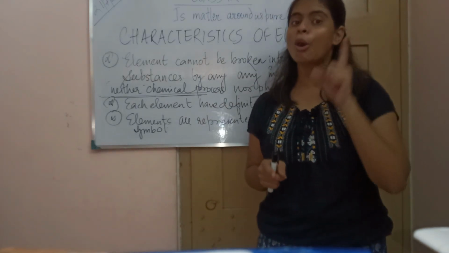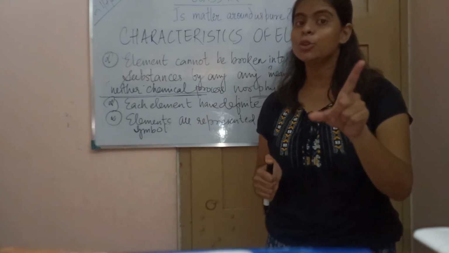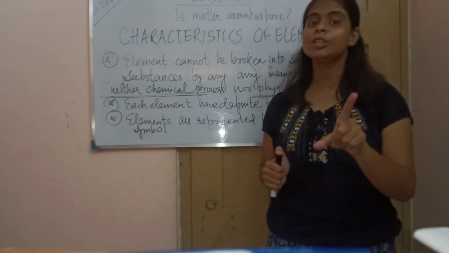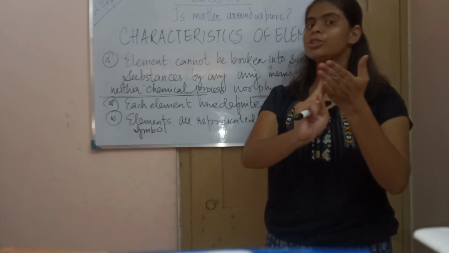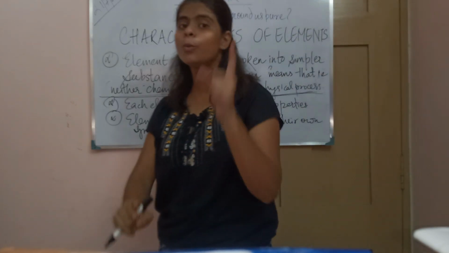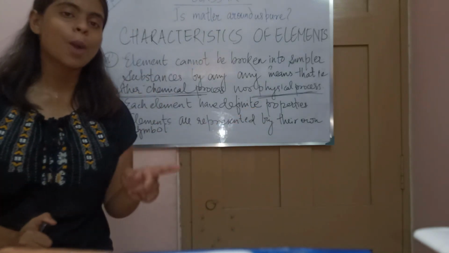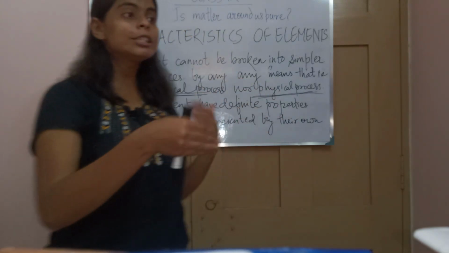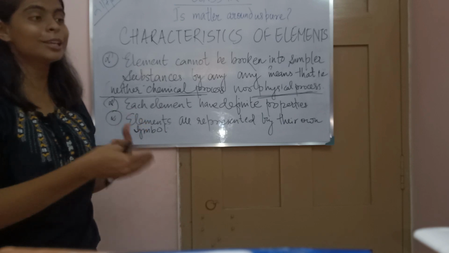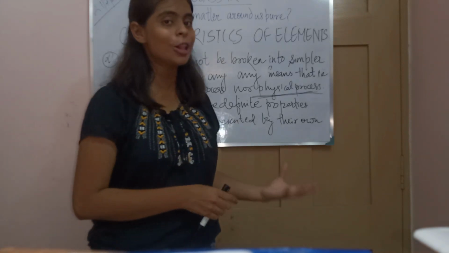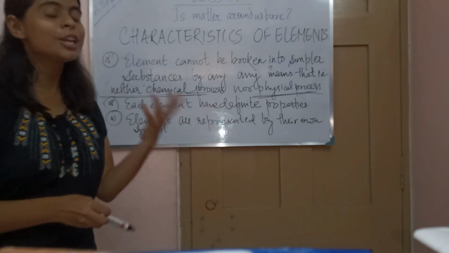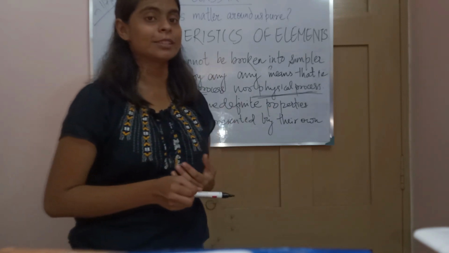Even when you reach the smallest unit of that aluminium sheet, in that smallest unit also we find only one kind of particle, that is aluminium. So we cannot break it; even if you reach the smallest unit, you do not get new substances.